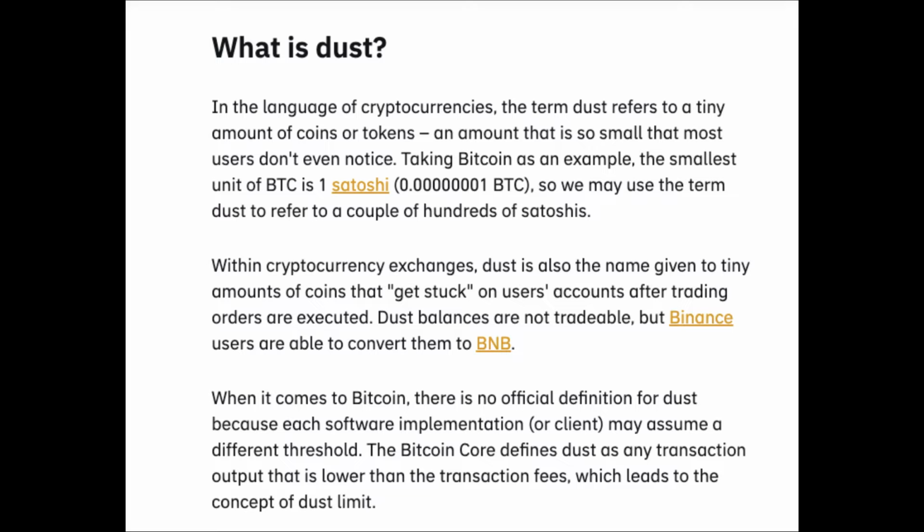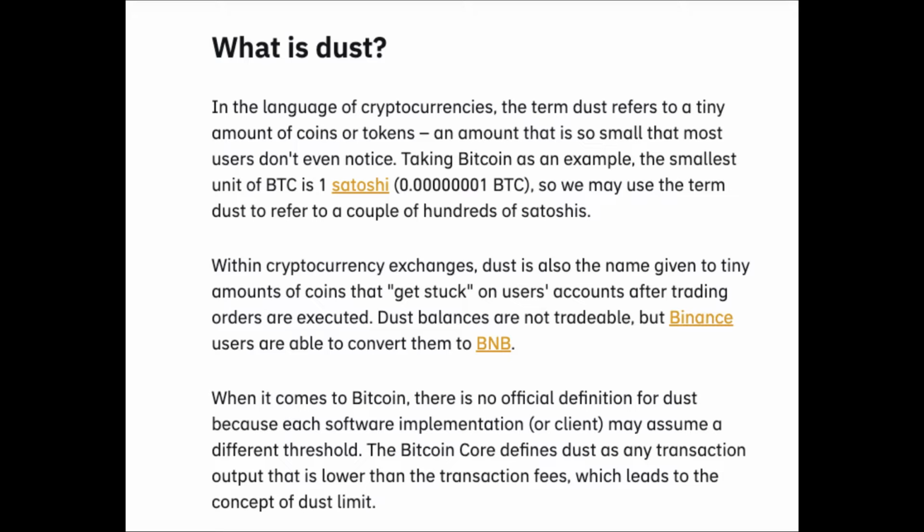In terms of Binance, I would like to explain it via an example. Please note it's a hypothetical example. As per Binance, if the available amount is lesser than the transaction fees that will be utilized, then that particular portion is called dust. For example, you have 0.0001 USDT, and in order to convert that amount there would be a transaction fee of 0.001 USDT.